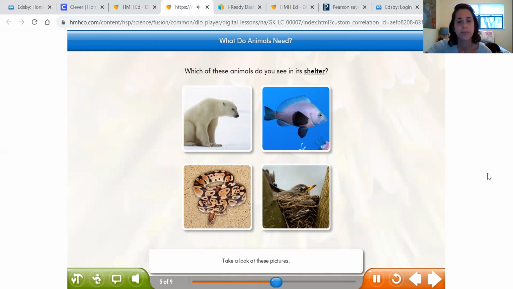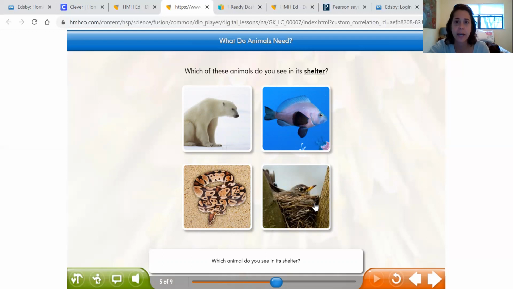Take a look at these pictures. Which animal do you see in its shelter? Do you think he's in his shelter or in his habitat area? I don't see a place that he is hiding, keeping safe. He looks like he's in a land, I don't see a place that he's hiding or keeping safe away from predators, maybe. I think he's in his habitat or the ocean, but I don't see he's in maybe coral or under sand or different things. This bird is in a nest.